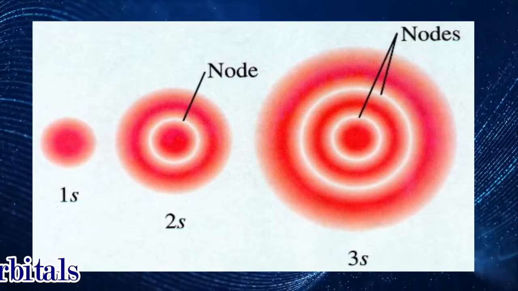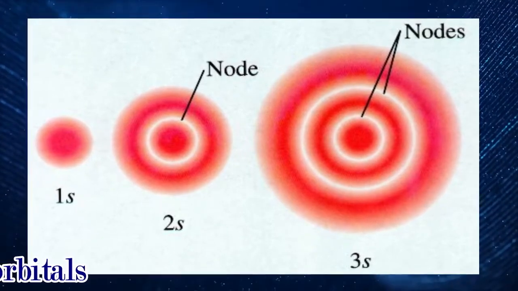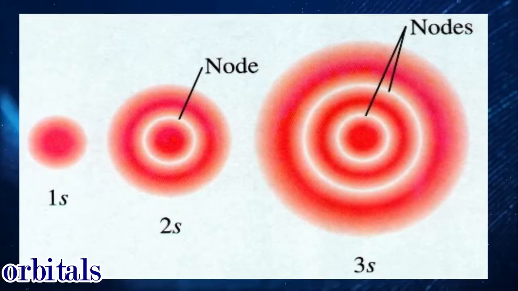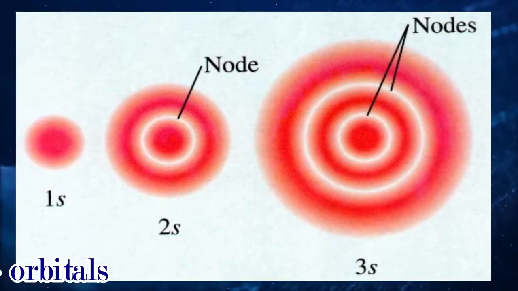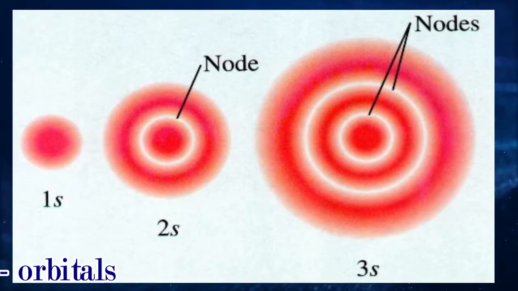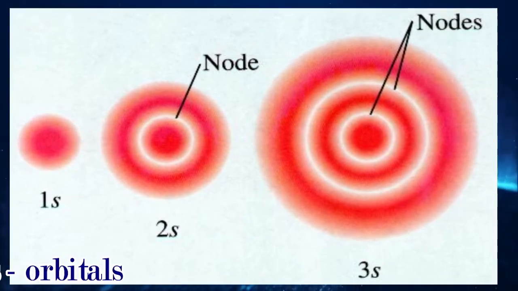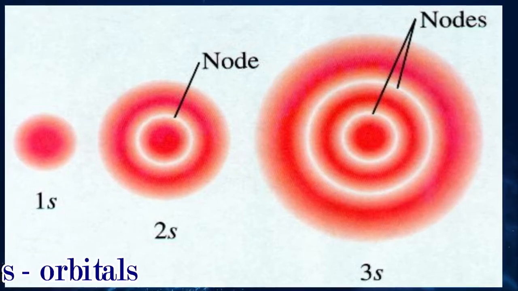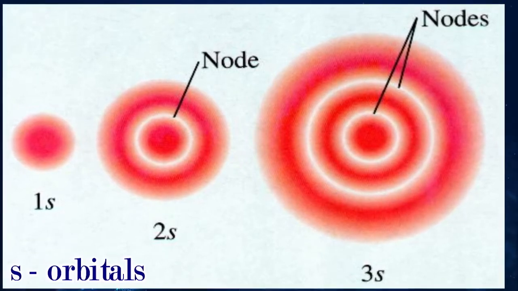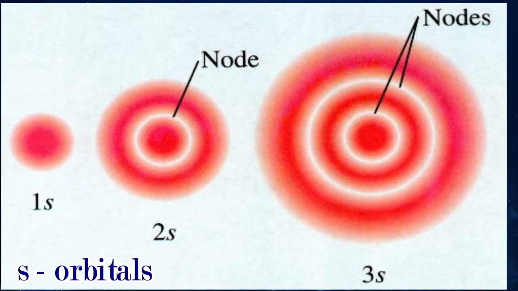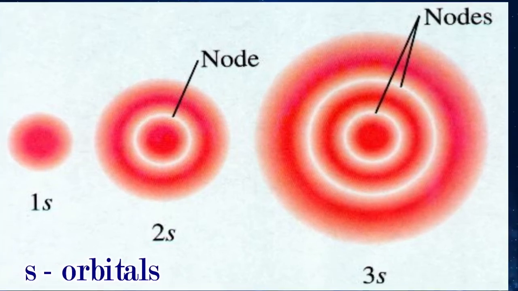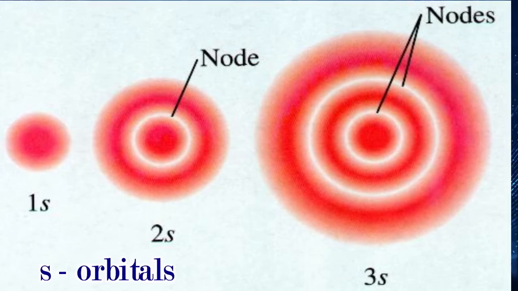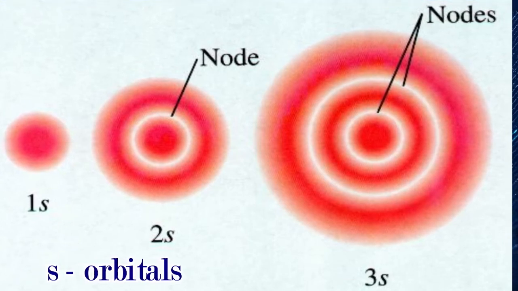Things are very simple. There is a term you can see in the image itself, which is called node. The question arises: what is a node? A node is that point or part where the chance of getting an electron is 0 or negligible. In a node we cannot get the electron. Accordingly, a nodal surface is that surface which has no electron, and a nodal plane is that plane which contains the nodes. The number of nodes depends on the principal quantum number itself.